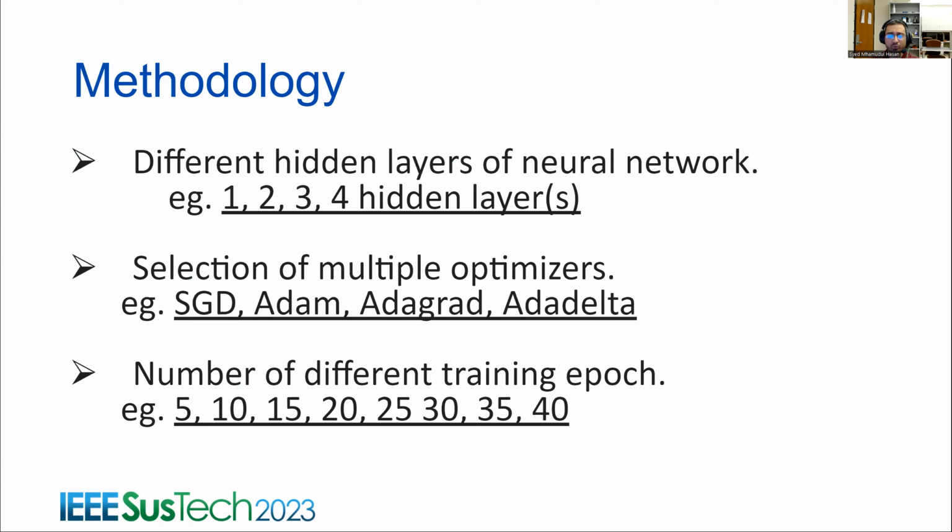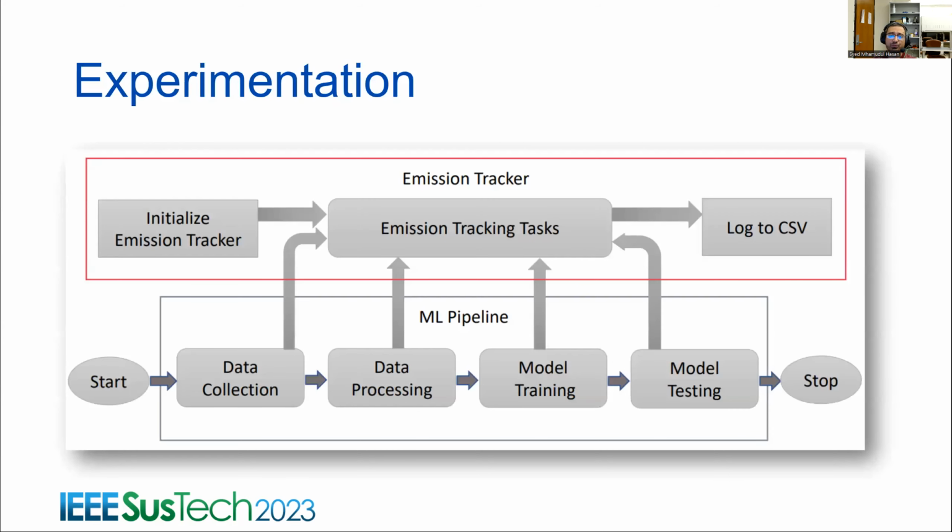So what we did, we created different numbers of hidden layers, from 1 to 4, and then we used different kinds of optimizers, with which we trained our model through different epochs from 5 to 40, in increments of 5. And we measured the carbon emission. The overall process is summarized in this picture.